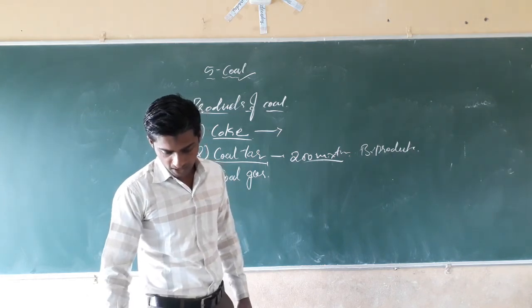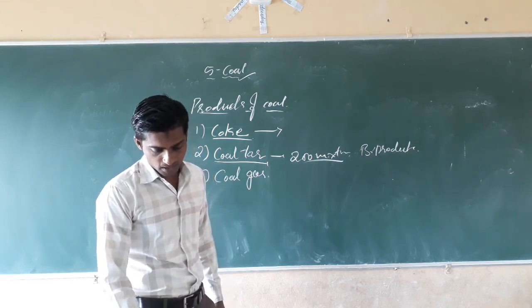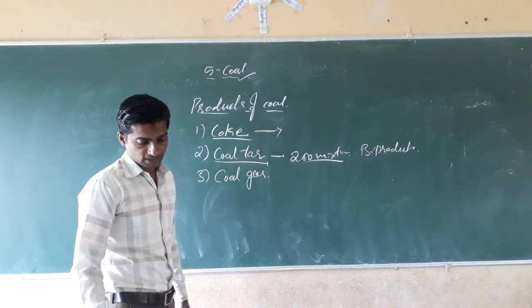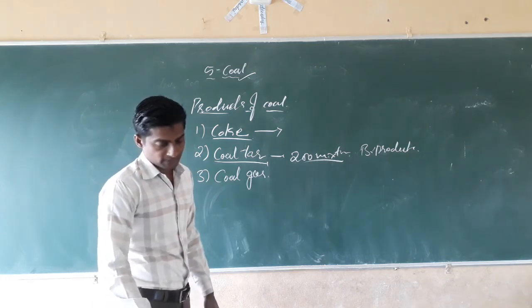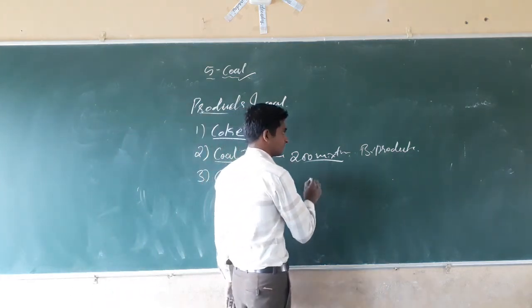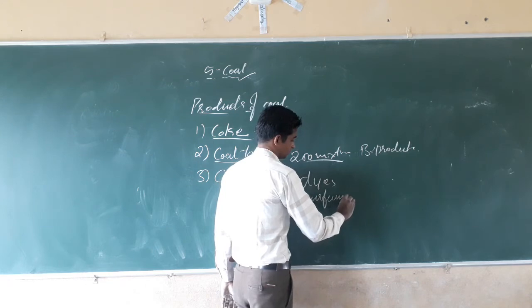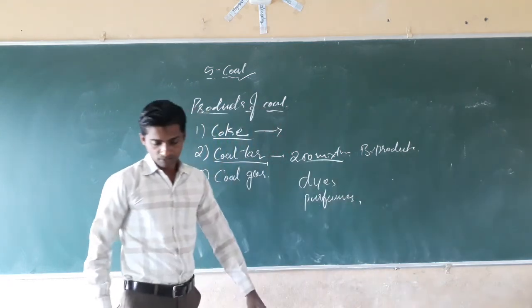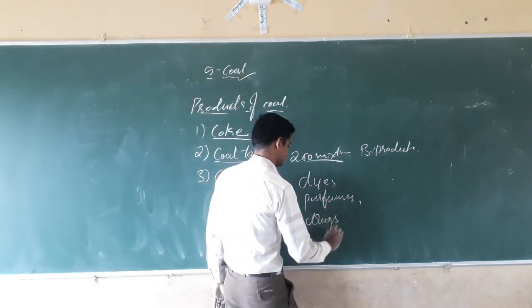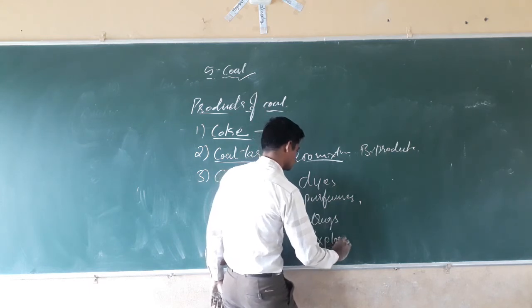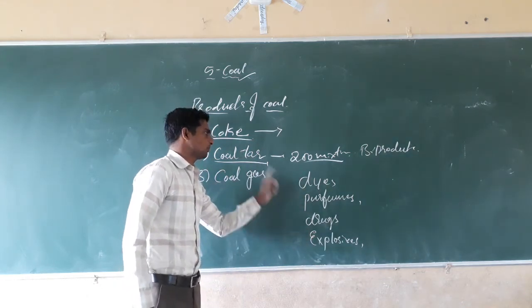Products obtained from the coal tar are used as a starting material for the manufacture of various substances in everyday life and in industry, like synthesis of dyes, perfumes, explosives, drugs, etc. For the preparation of these we are using the coal tar.